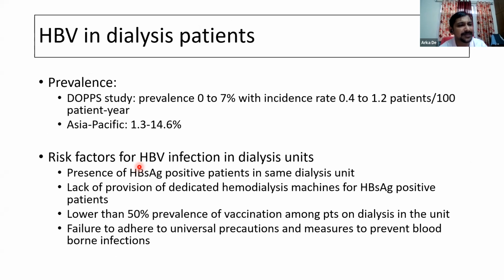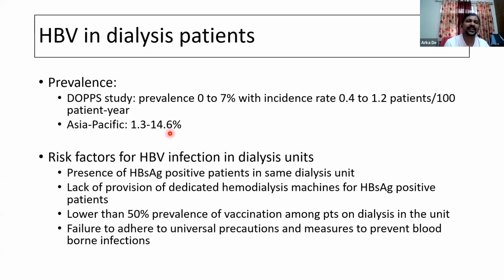What about the risk of hepatitis B in dialysis patients? Obviously, again, these patients are at high risk of hepatitis B virus. So in the multicentric global DOPPS study, the prevalence was 0 to 7% with an incidence rate of 0.4 to 1.2 patients per 100 patients in a year. And from the Asia Pacific region, again, the prevalence rates have been reported to be 1.3 to 14.6%, with the higher prevalences having been reported from the Taiwanese and the Korean cohorts. And in India, in a study by Mittal from Delhi, the prevalence was around 10%.